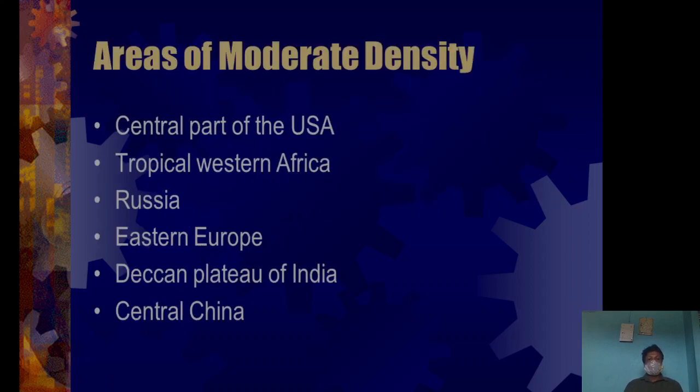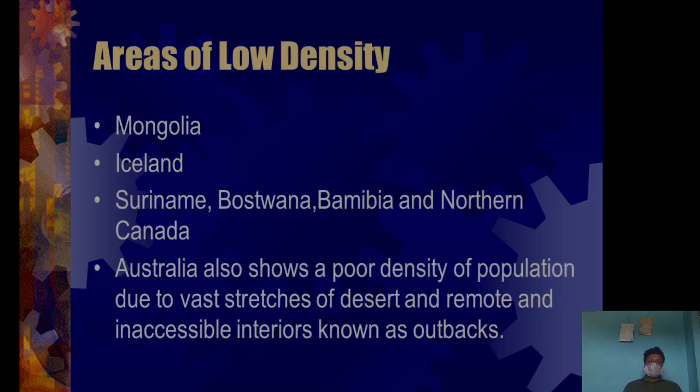Now moderate population. The central part of the USA, as you have seen earlier in this map, Russia, Eastern Europe, Deccan Plateau in India, Central China, all these have moderate density of population. Area of the lowest density: these are all parts of the deserted area, the low density area.